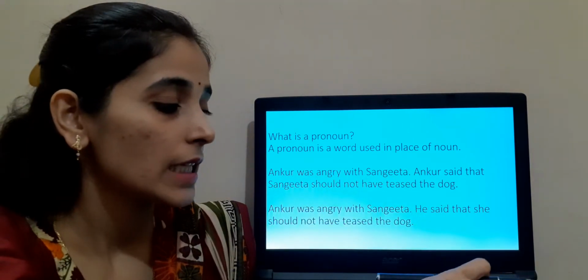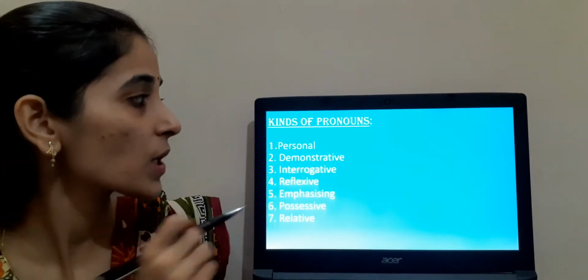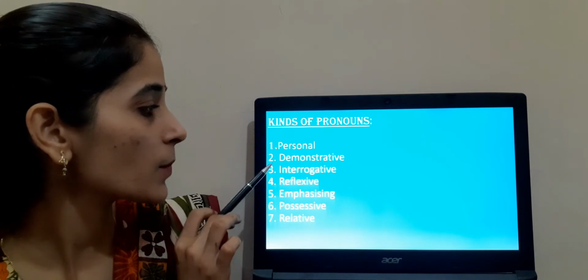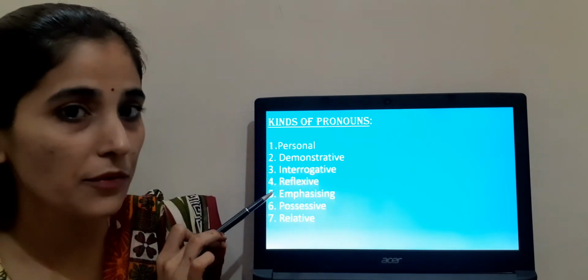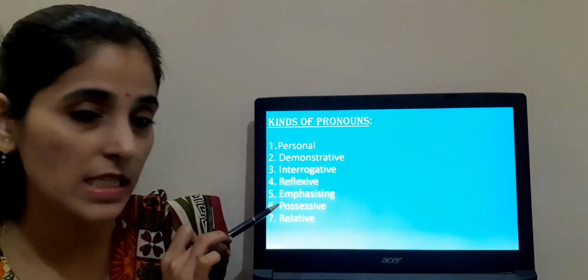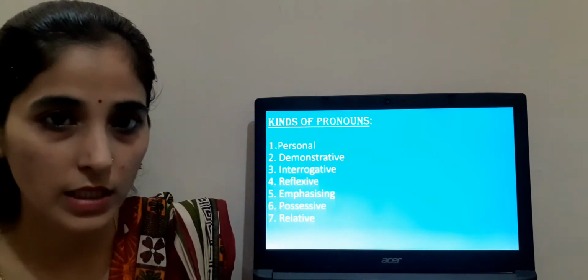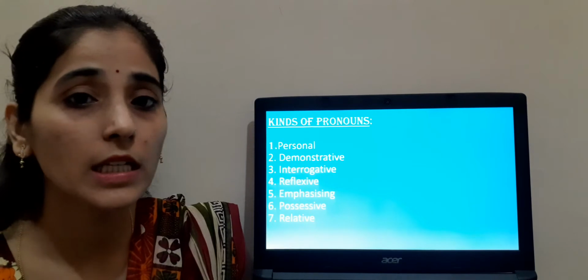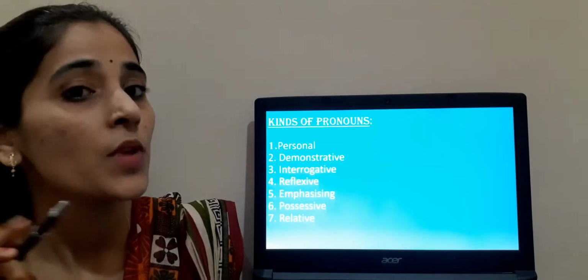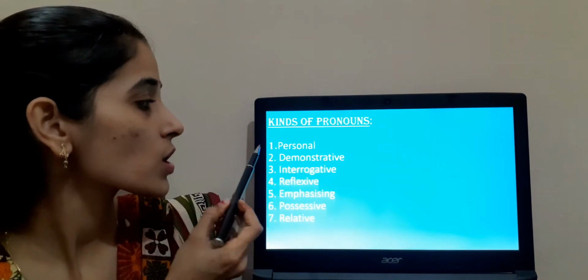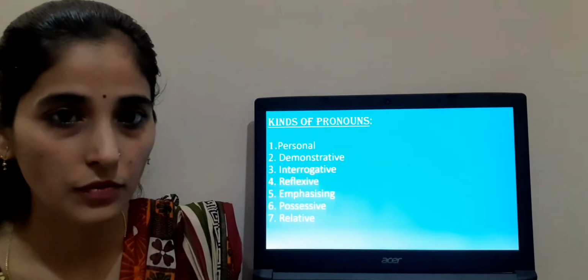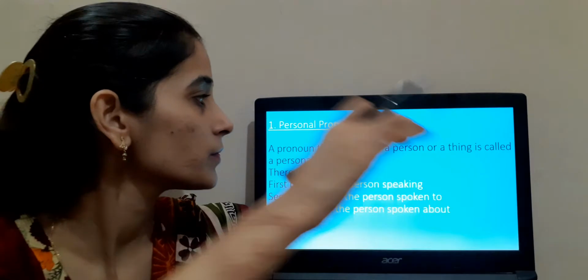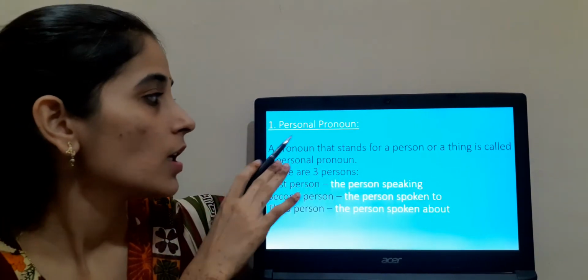Clear? Let us see the kinds of pronoun. First one, personal pronoun. Second, demonstrative. Third, interrogative. Fourth, reflexive. Fifth, emphasizing. Sixth, possessive. And seventh, relative. One by one, we will study all of these in detail. But today, we are going to see only personal pronouns, demonstrative pronouns and interrogative pronouns. Okay, let us move. First one, personal pronoun.